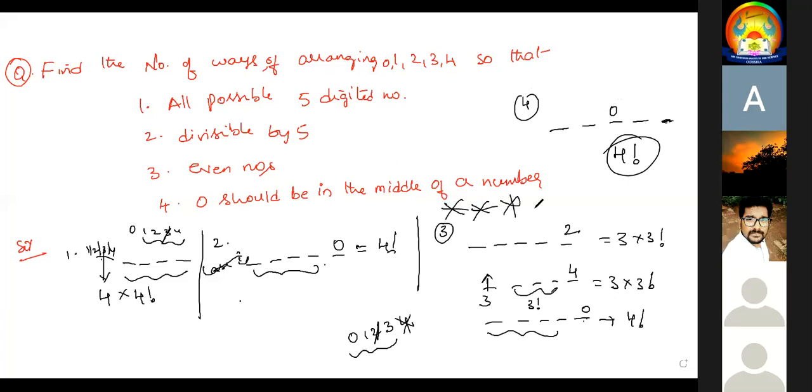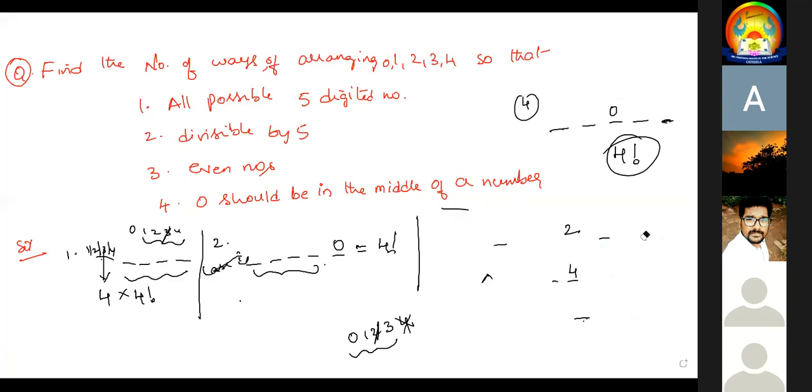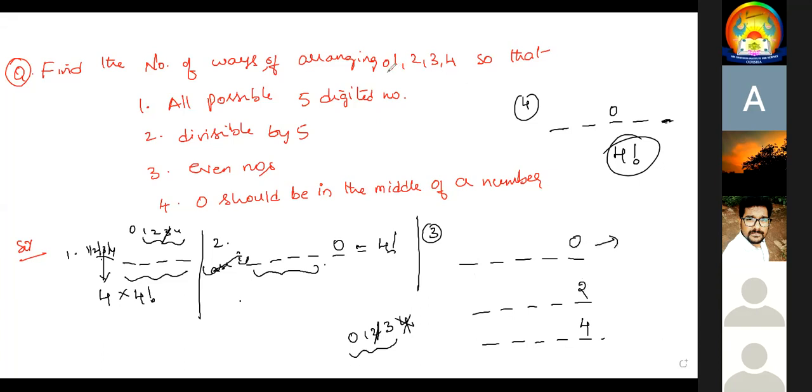Sir, once more you explain the third one. Yes, sir. The third one I'm explaining. What is the question? Can anyone say? What is the third one? Even numbers. When I'm saying even numbers, the last blank should be either 0 or 2 or 4. Even number means the last number should be an even number. If the last number is 0, how many numbers remain? 4 numbers, and I have 4 blanks. 4 numbers can be filled in 4 factorial ways.